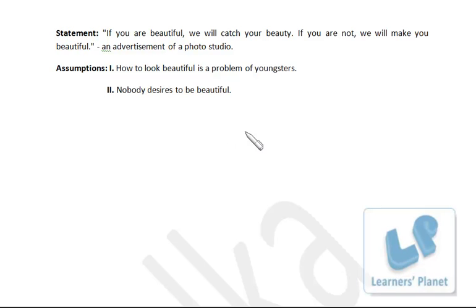I hope you are getting my point of view. How to look beautiful is a problem of youngsters. That individually can be a right statement or a correct thought, I can say, but it cannot be assumed, it cannot be taken from this particular statement. Because a photo studio can play tricks on your photographs. In photographs your face can be changed, but actually it cannot change your face, right? So the photo studio cannot make you beautiful.